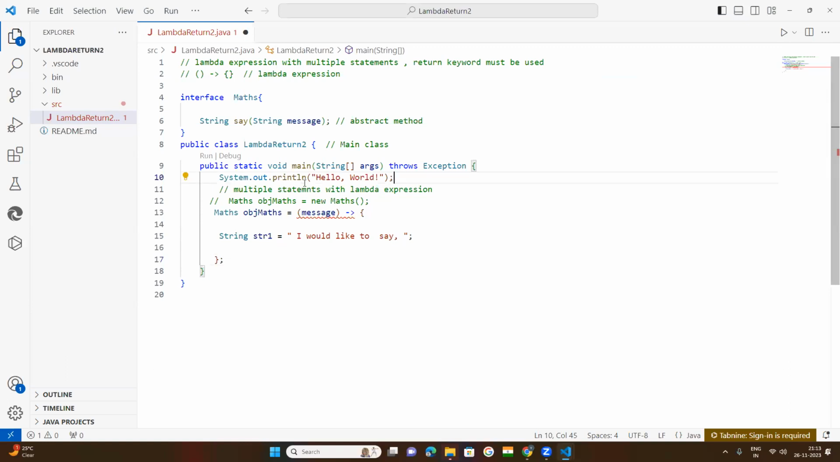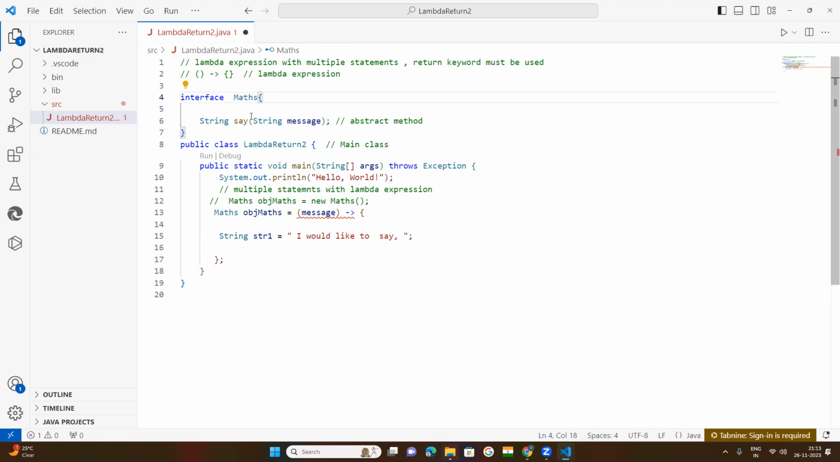What we were discussing is that in the first period, I discussed lambda expression with the return keyword. At that moment I told you that if a lambda expression has only one statement, using the return keyword is up to you, whether you want to use it or not. But whenever multiple statements are there, then the return keyword must be used along with the lambda expression. As I told you, this is our lambda expression.